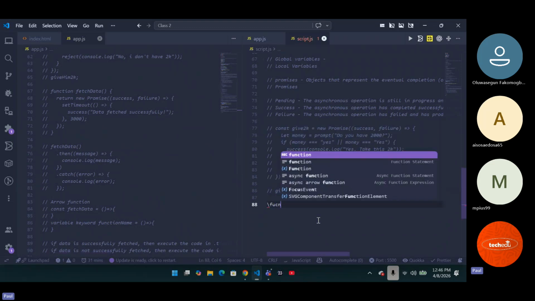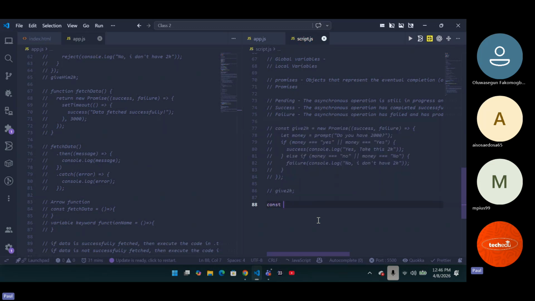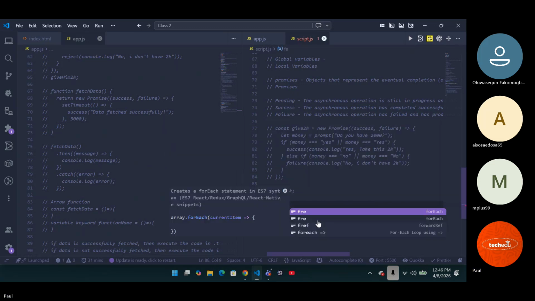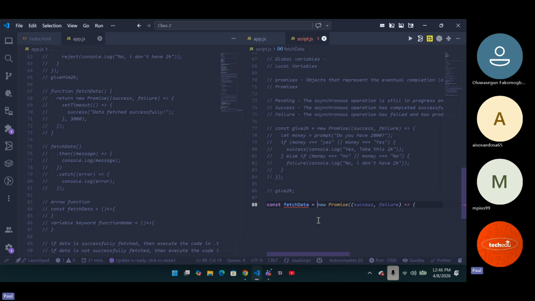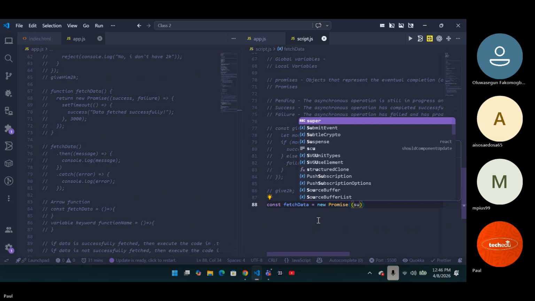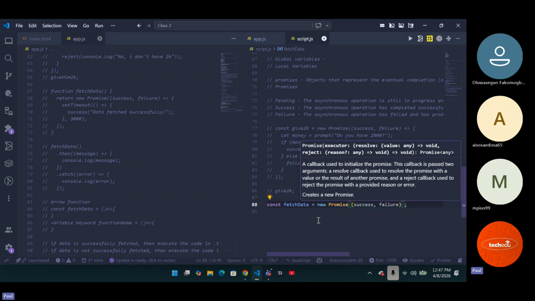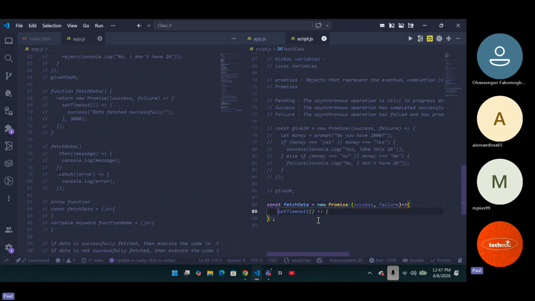So function is going to be what? We're going to have const fetchData. Then we're going to have a promise. Now this promise is going to take in 2 parameters. First is going to be what? Success. Then the second is going to be what? Failure. New promise. It has to be there. If you want to define your promise, you have to have this new promise keyword. Is it clear? So now, what are we going to do?